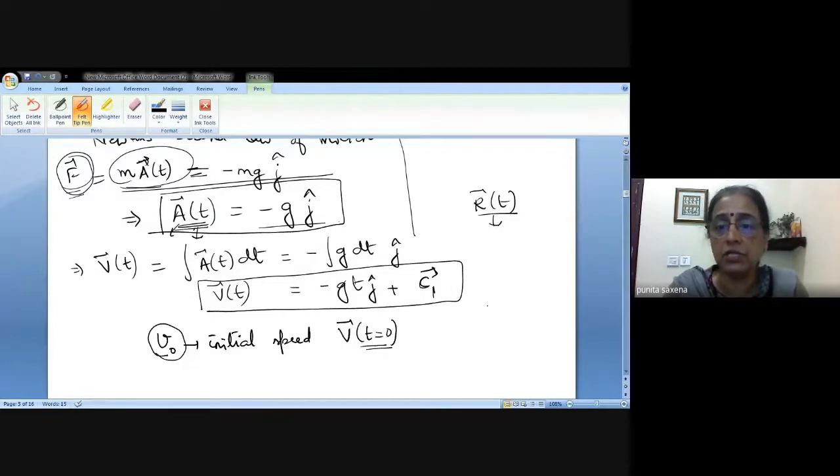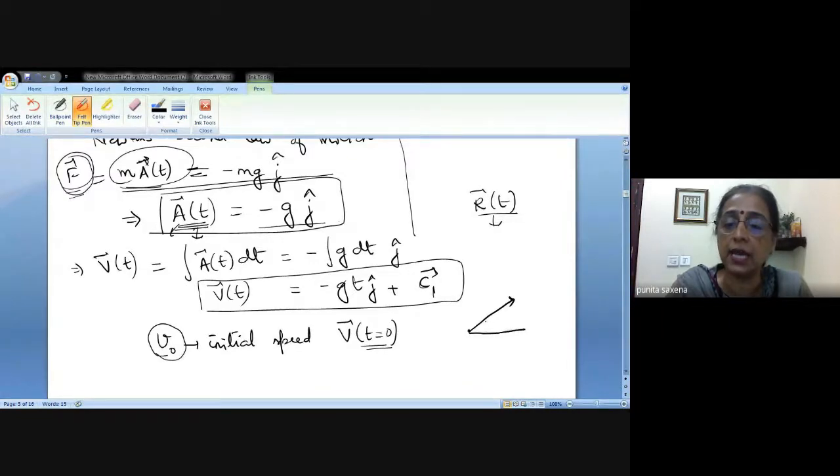Now see, I'll just take a portion of that diagram that we just had. This was the point P, and the initial velocity was in this direction, which was inclined at an angle alpha. So your velocity when t is 0 was along this direction. That is how the particle was fired. This is how the projectile was moving, right?